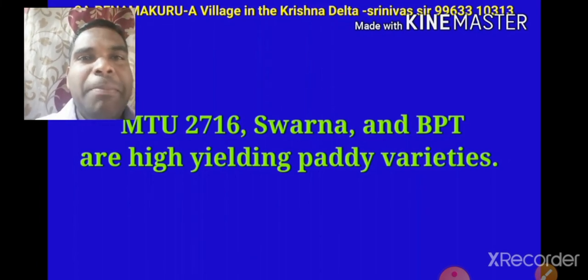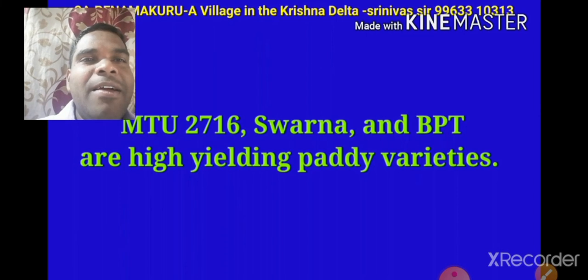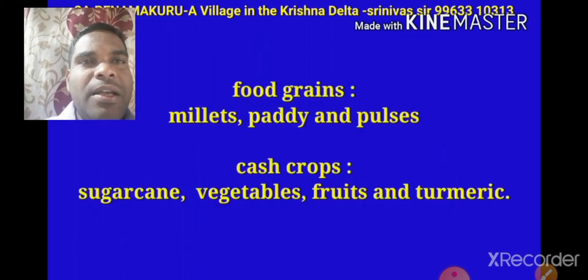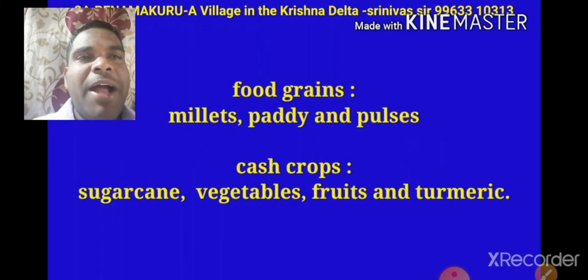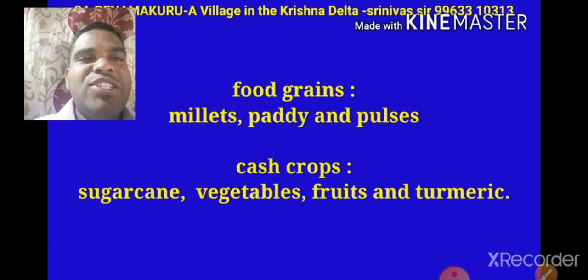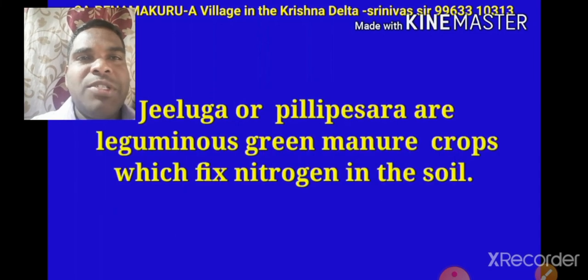2716 Swarna and BPT are high yielding paddy varieties. Food grains are millets, paddy and pulses. Cash crops are sugarcane, vegetables, fruits and turmeric. Jiluga or pillipesara are leguminous green manure crops which fix nitrogen in the soil.